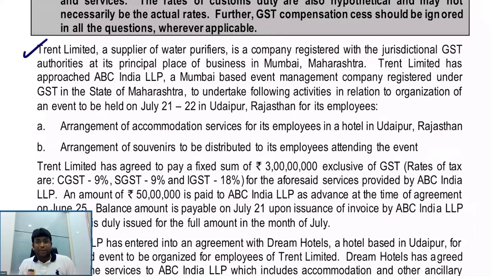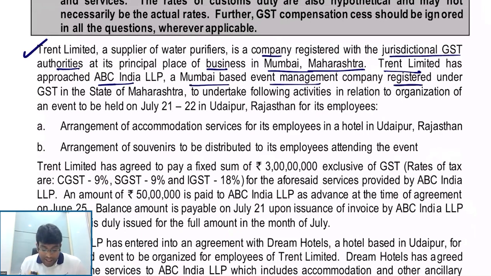Trent Limited, a supplier of water purifiers, is a company registered with the jurisdictional GST authorities at its principal place of business in Mumbai, Maharashtra. Very good. Trent Limited has approached ABC India LLP, a Mumbai-based event management company registered under GST in the state of Maharashtra, to undertake the following activity in relation to organizing an event in Udaipur, Rajasthan for its employees.